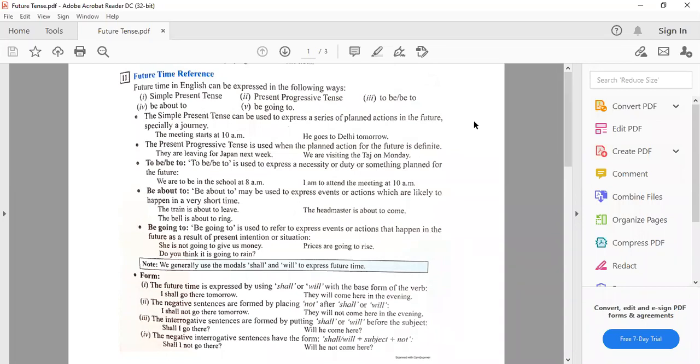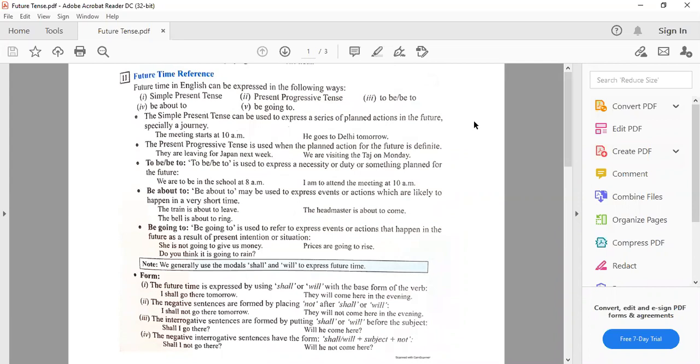Then be going to is used to express events or actions that happen in the future as a result of present intention or situation. Present situation के accordingly या present intention के accordingly the action is going to happen in the future. Then we use is, am, are going to. Be going to means is, am, are going to.